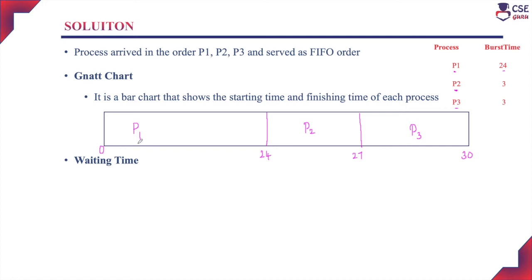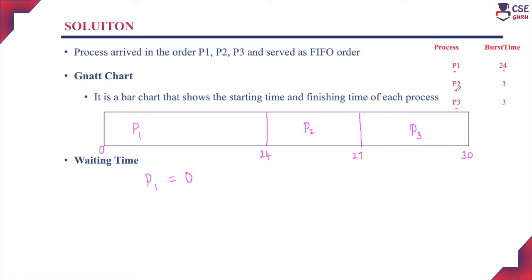What is the waiting time for process P1? The waiting time is 0. Process P1 is the first job to enter the job queue and immediately it is assigned to the CPU for execution. So the waiting time for P1 is 0 milliseconds. For process P2, the waiting time is the time P1 takes to complete its execution with the CPU, which is 24 milliseconds.